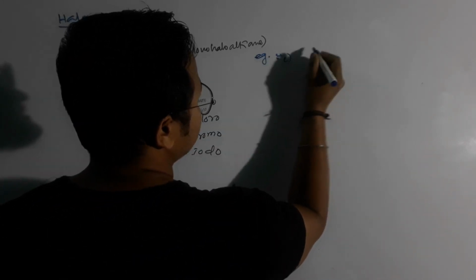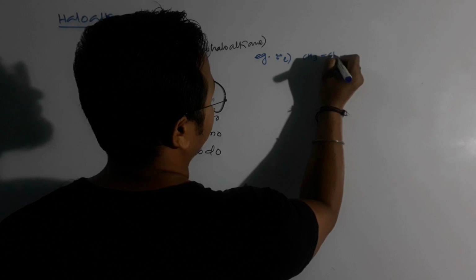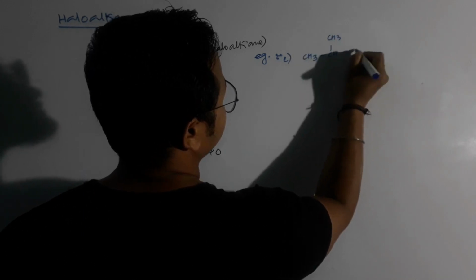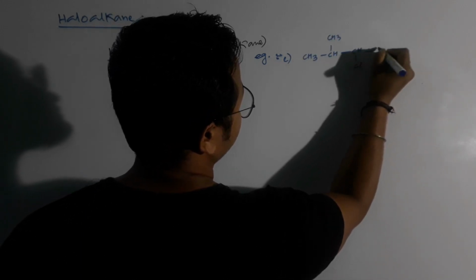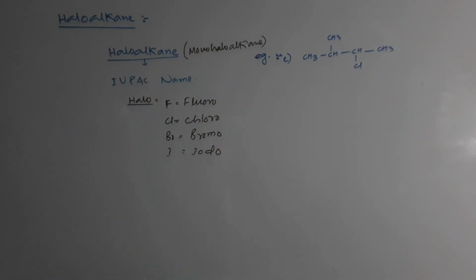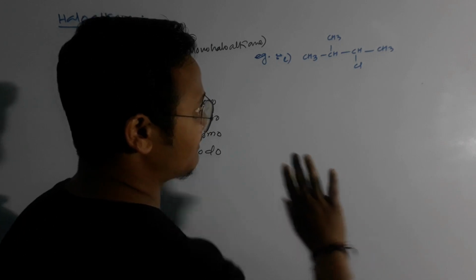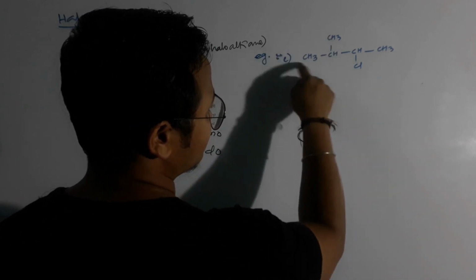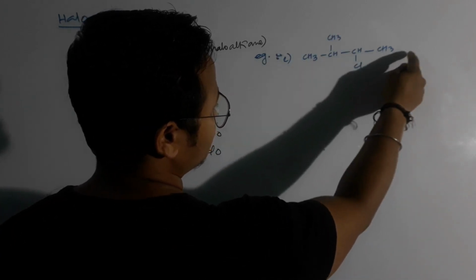Okay, now let's have a look here. In this particular compound, if you check the maximum number of carbon atoms, it will be 4 only. 1, 2, 3, here it is 3, but 1, 2, 3, 4, so it is 4, right?